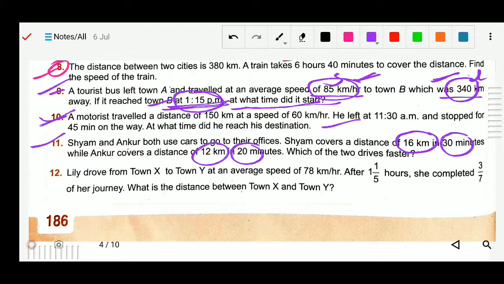So what you have to do, you know that you have to change to the same unit. Here it is in kilometer and it is in minutes, so it's better you change this minute to hour, and also this minute you can change to hour. If you do not change, you can still compare, but it will be better to change minutes to hours. So 20 by 60, that will be hours, and the same here, 30 by 60.